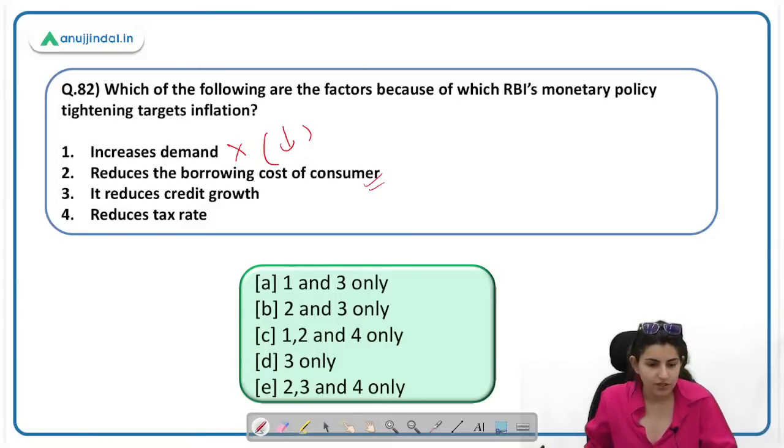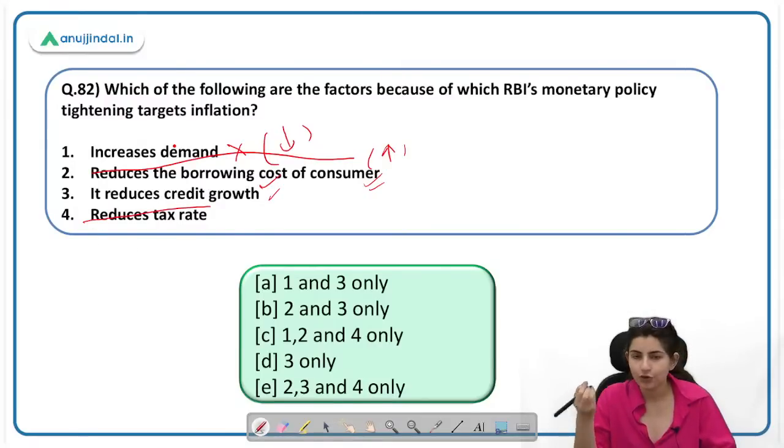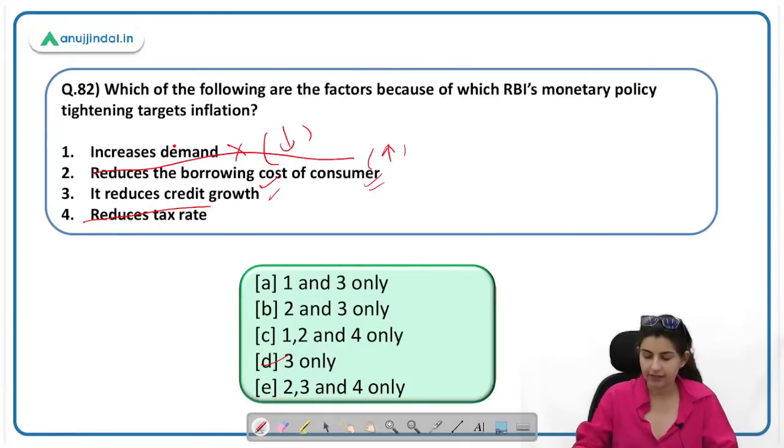Then it reduces credit growth. Okay, no, the borrowing cost should also increase. Okay, so increase the demand, no. Demand is supposed to be decreased. How will it be decreased? When we increase the borrowing cost of customer, it reduces credit growth. This is correct. And reduces tax rate. Tax rate का कोई logic नहीं है. Demand की हम बात कर रहे हैं, and also cost of consumer. Then here the correct answer will be D, 3 only, because it is the only correct statement.